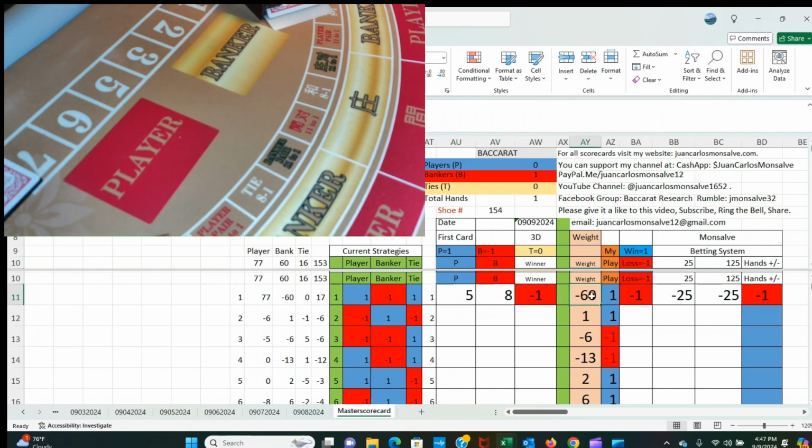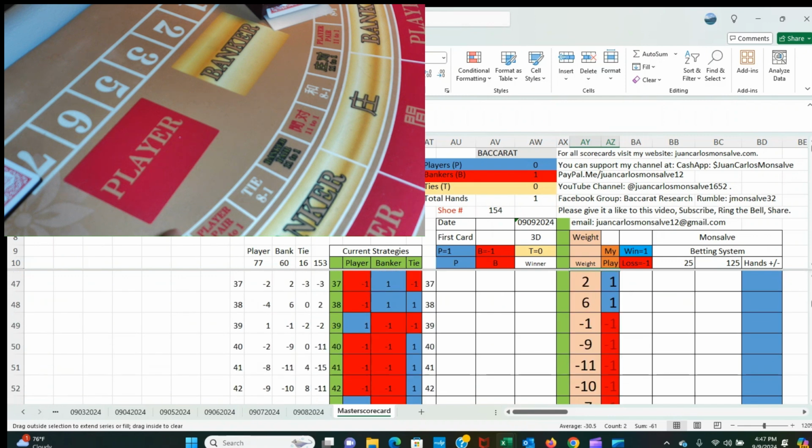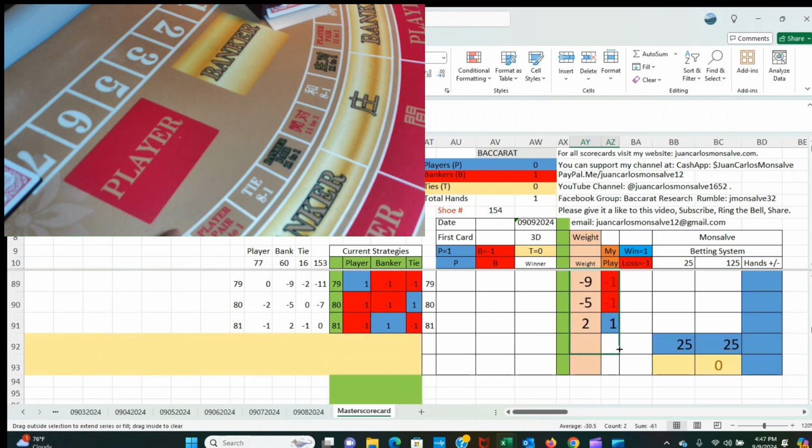So this is five player, eight banker. Banker is the winner. I already had the formula in these two columns, one is the weight here, 60 minus 60, and here I'm going to do it again just to make sure. Every shoe I do the same thing. I do it again just to make sure that I'm working with the right strategy. I come here where it says banker. This is the strategy or my play, and then I'm going to copy these two cells all the way down to 81.